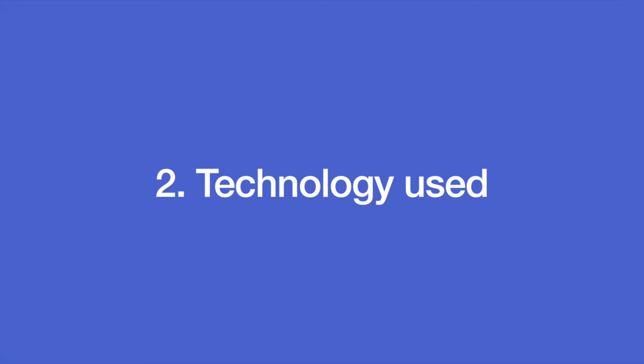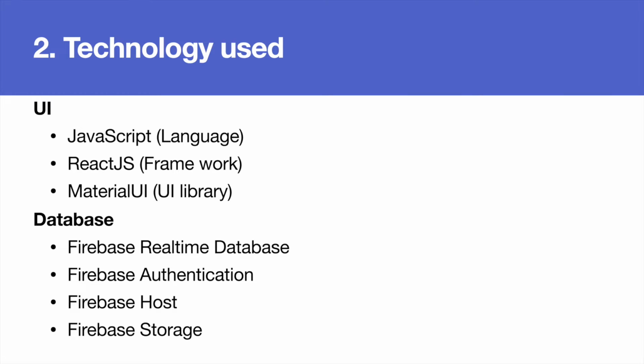The technology used in the project. Start with the UI. The language used is JavaScript and React JS is used as the framework. Then I bring in Material UI as the UI library to create a beautiful UI. About the database, the database used in the website is a Firebase real-time database. Database authentication is used to authenticate when users sign in and register. And Firebase hosting is used to host the website so that anyone can access it in any browser. Firebase storage is used to store image files.